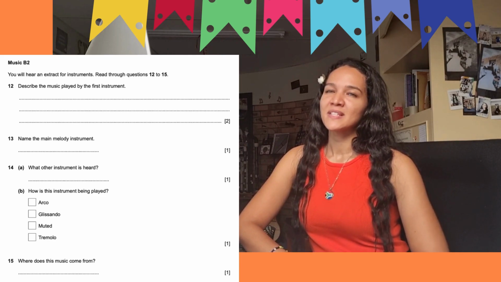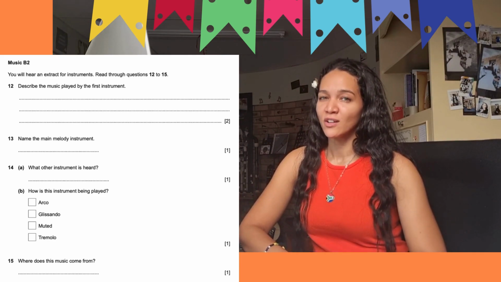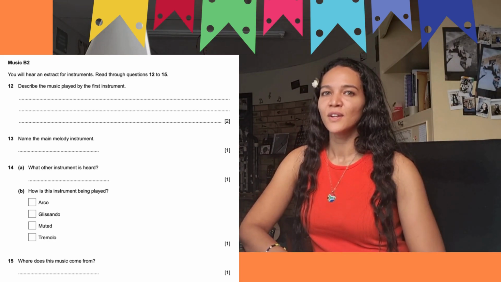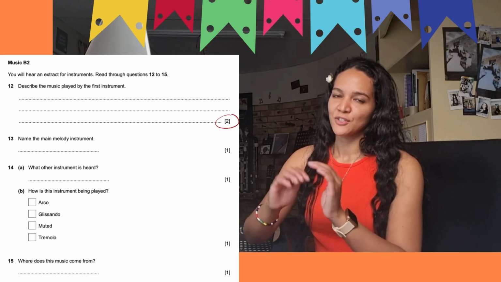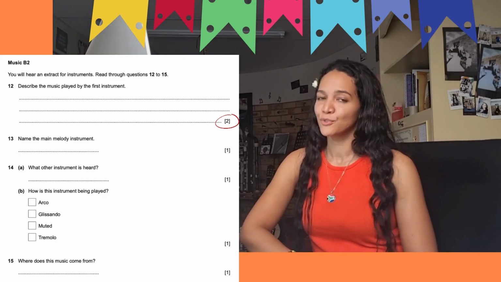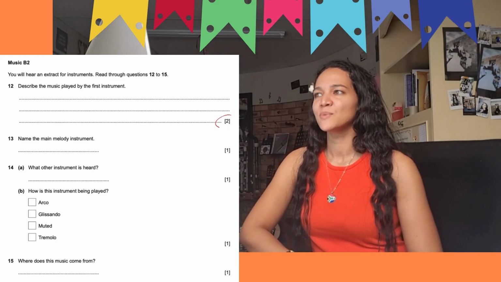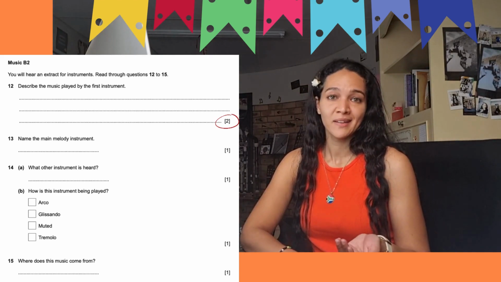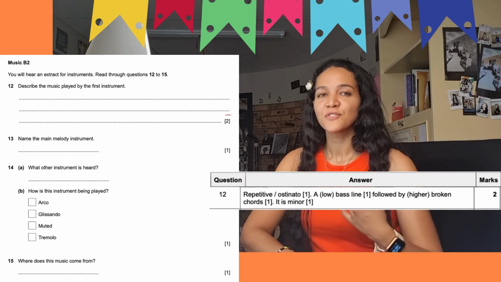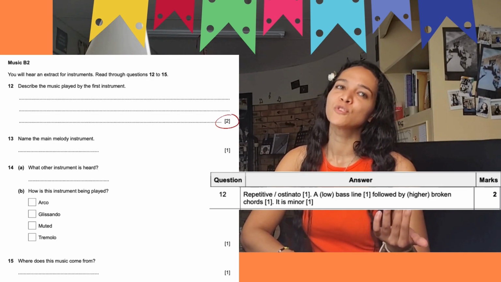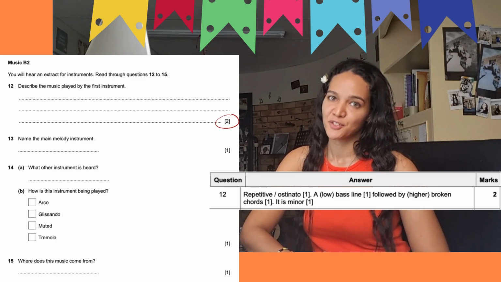And we can describe this as very repetitive, very ostinato-like. It also has a very low bass line. So we only need 2 marks here. The mark allocations are in brackets, so we would need 2 facts for 2 marks. But if you want to add anything else, we can say it is in a minor key, for instance. And we can also say that that very low bass line is followed by broken chords, and the broken chords do happen to be at a higher pitch.